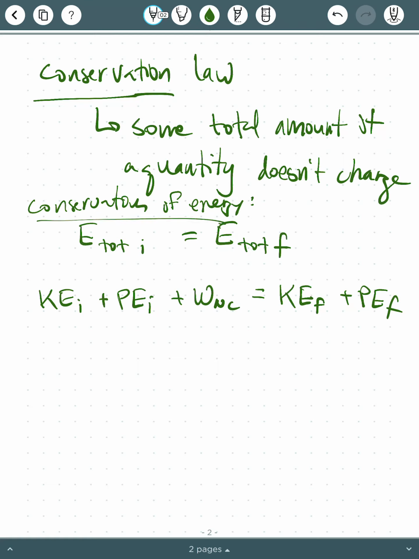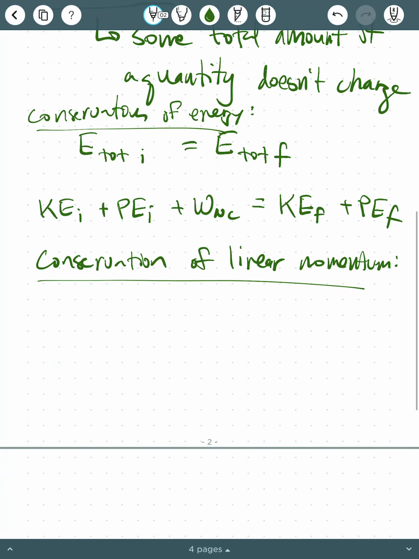So we've had conservation of energy. That's this one. In this course, we've also had conservation of linear momentum. And now things are getting slightly more complicated because we've got vectors, right? So we can have our total initial momentum is equal to our total final momentum.